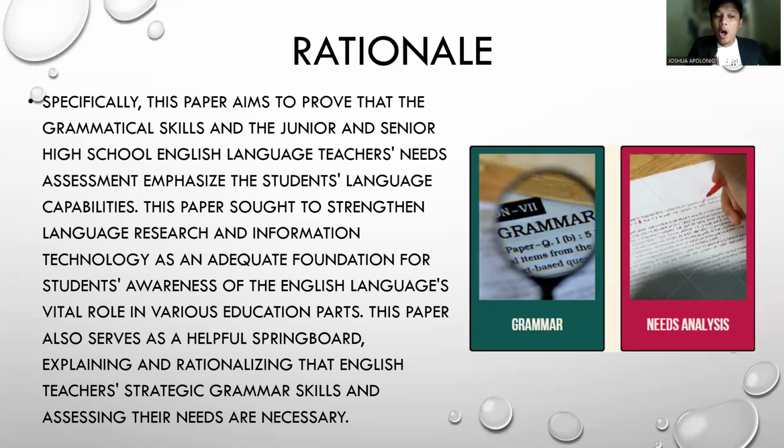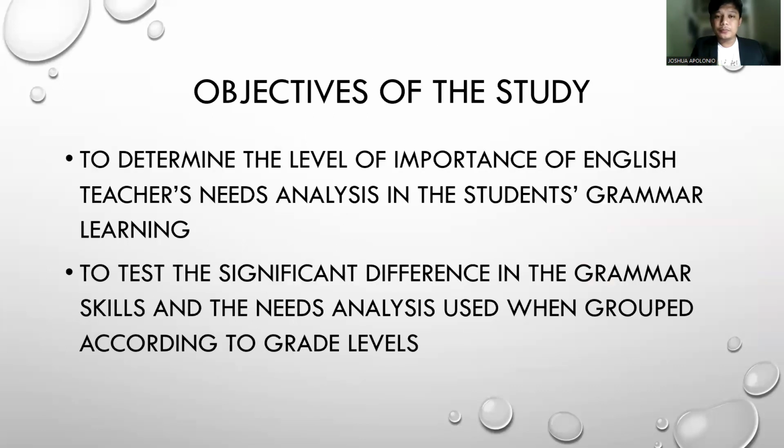So this paper also serves as a helpful springboard explaining and rationalizing that English teachers' strategic grammar skills and assessing their needs are necessary, so the teacher's plans are best instruction following how the students will learn these language capabilities identified in the language classroom.